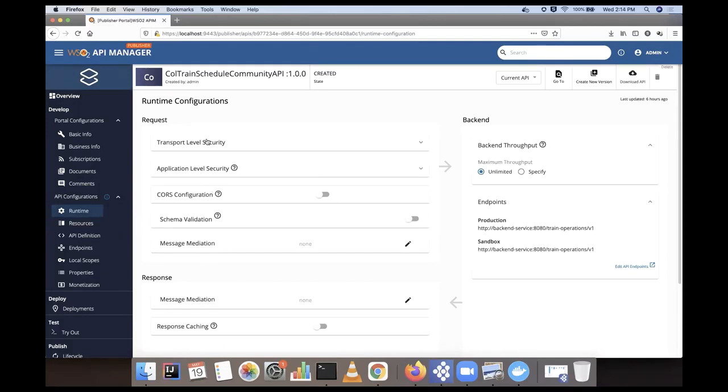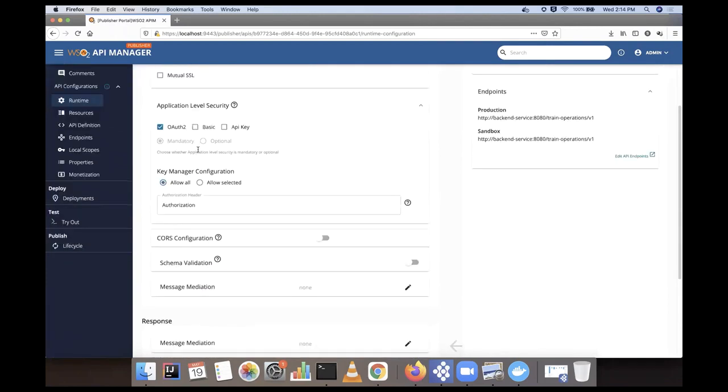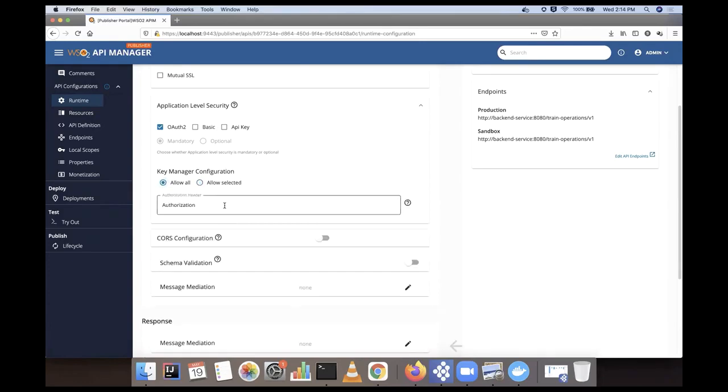Transport level security means whether you are going to expose this as HTTP or HTTPS. If you need mutual SSL, you can set it here. In application level security, you can provide different security methods, such as basic or API key. If you have multiple key managers, you can select them separately, and you can change the header name as well.